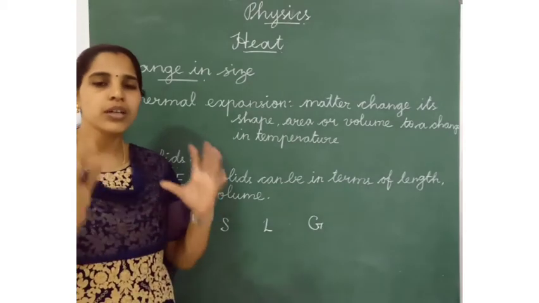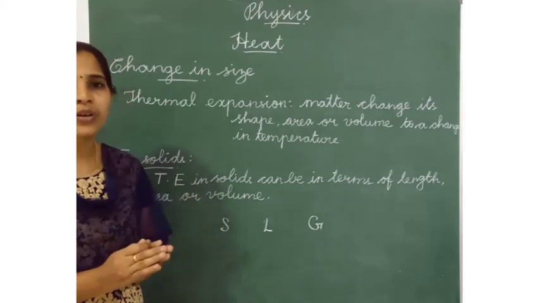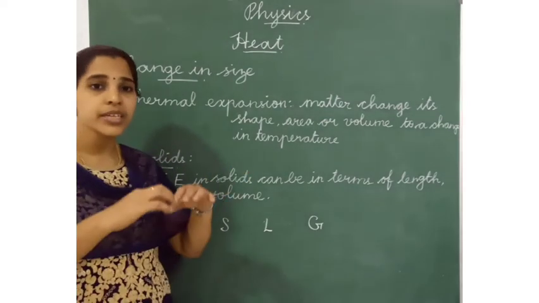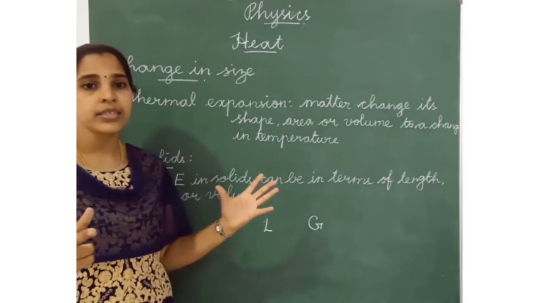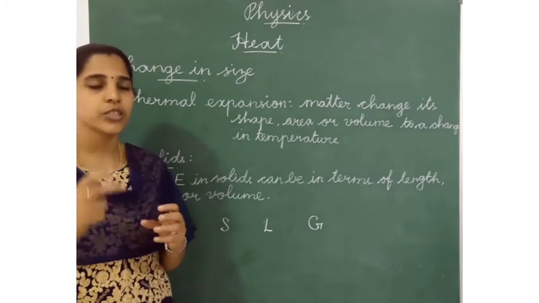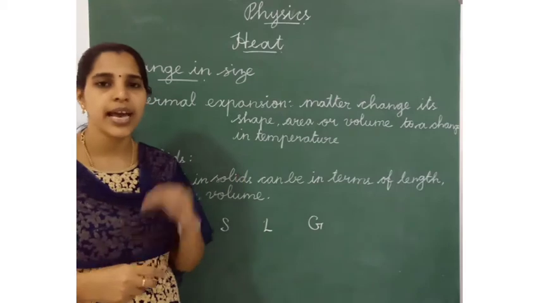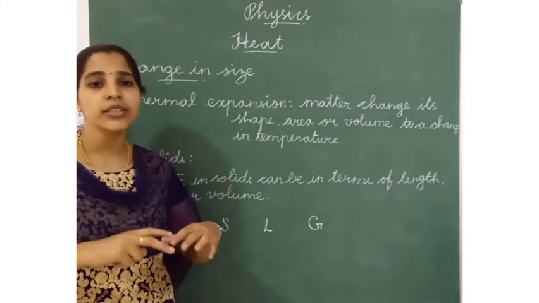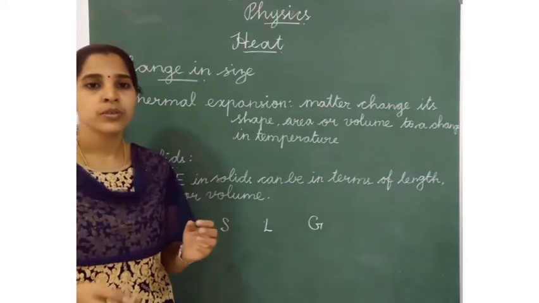All objects are made up of atoms and molecules. If an object expands, the particles change. Particles means atoms and molecules. So the atoms start to move.